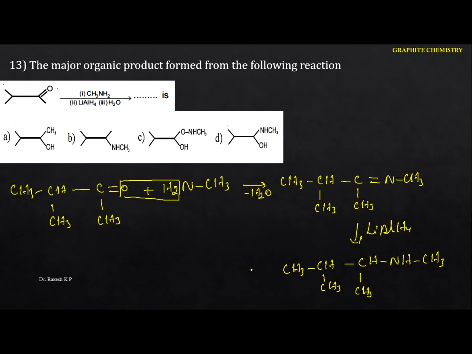Now we have to identify the bond line representation. This is nothing but like this. And the next thing is the C. Again you have the CH3, and the next thing is NH, that is CH3. Now we have this compound here. Hence in this case the option is B. Next one.